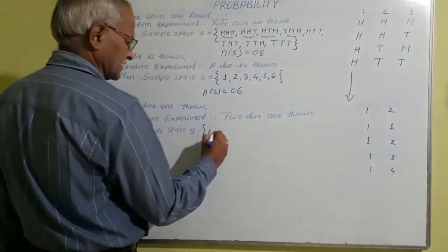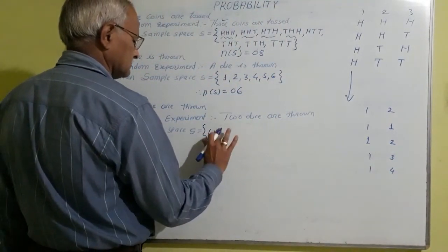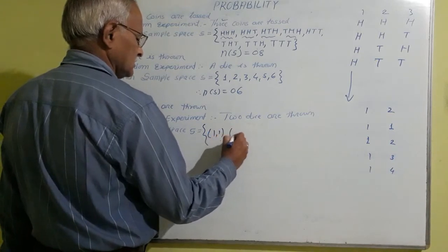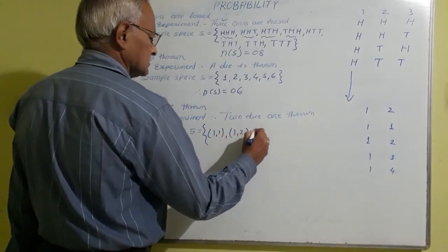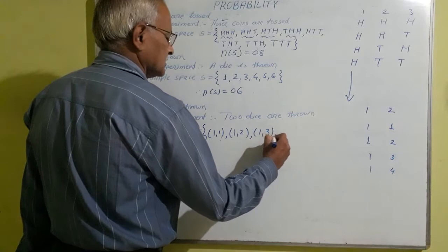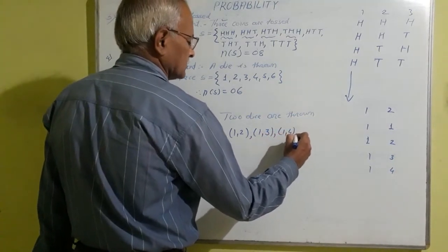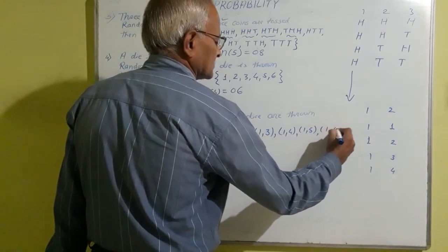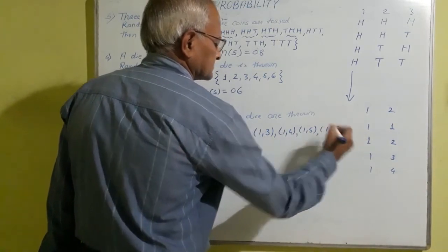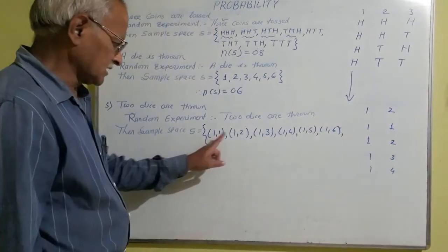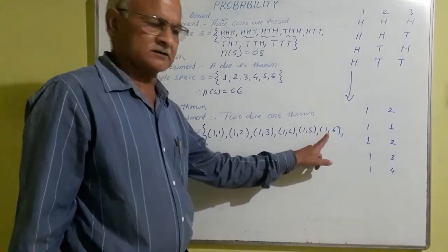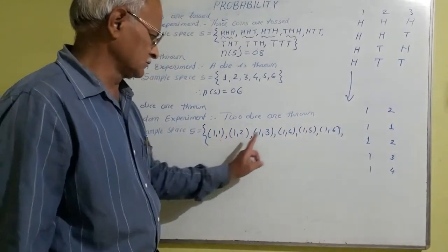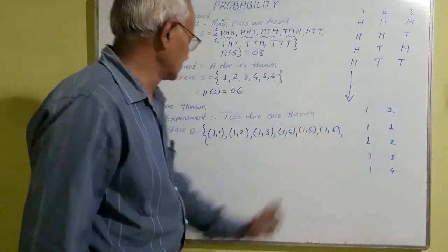And therefore we can write 1 comma 1, this is first, then 1 comma 2, then 1 comma 3, then 1 comma 4, then 1 comma 5, and then 1 comma 6. Here 1 is on first die and the second die will change 1, 2, 3, 4, 5 and 6.